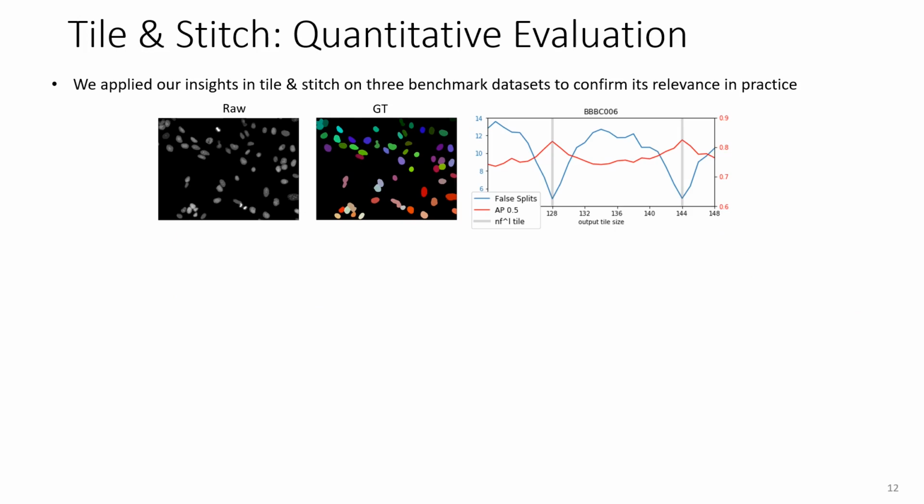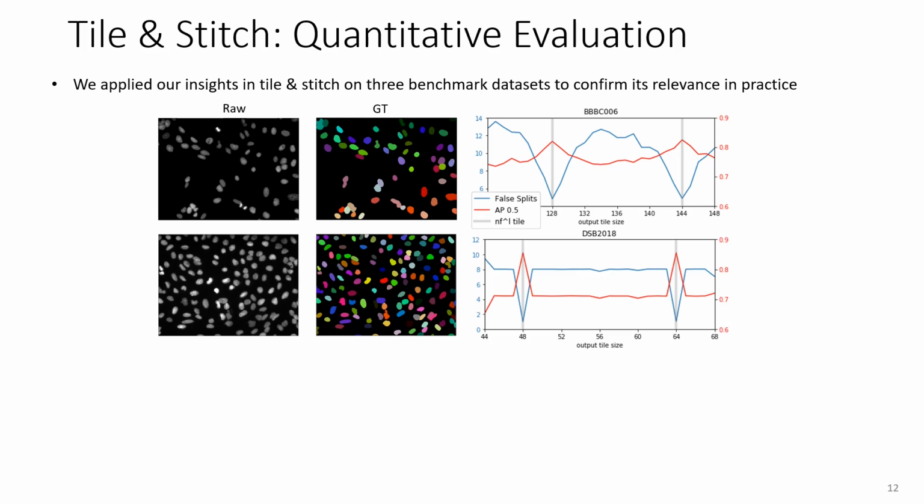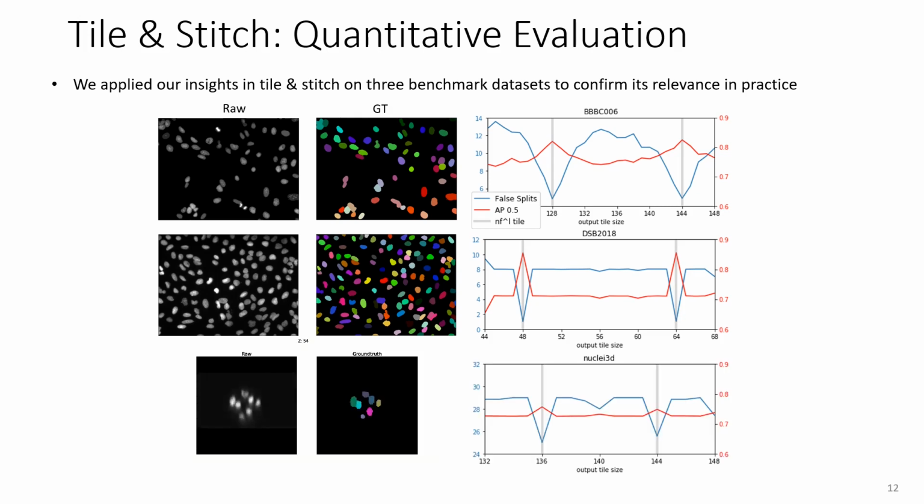Last but not least, we validated our findings on 2 other benchmark datasets. In the middle, you see the benchmark metrics for the Kaggle Data Science Bowl 2018 dataset, and on the bottom, you see them for the Nuclei 3D dataset. Metrics are calculated for the whole test sets, and the effect of correct tile and stitch on the number of false splits and the AP50 scores is clearly visible in the plots.